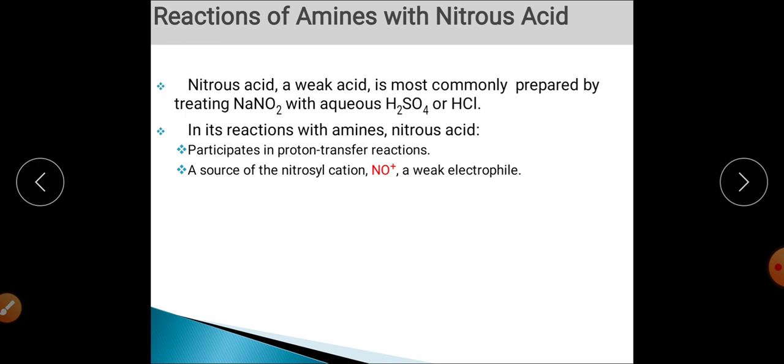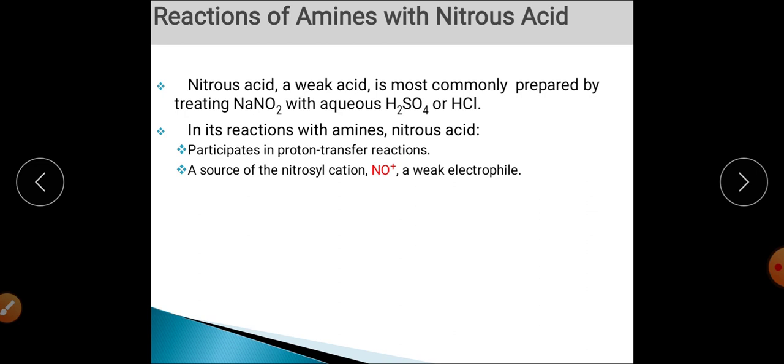We have aromatic amines, aliphatic amines, and primary, secondary and tertiary amines, and the case is also the same in the aromatic system. So it is really important how we can differentiate between these three kinds of groups, primary, secondary and tertiary amines. This is the beauty of this reaction: it can be used as a tool for identification and separation of primary, secondary and tertiary amines. Generally, this is the reaction between amine and nitrous acid.